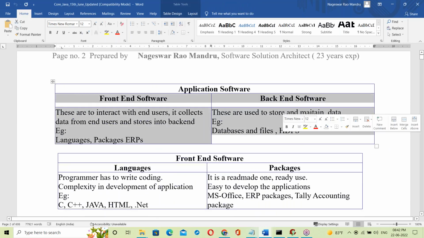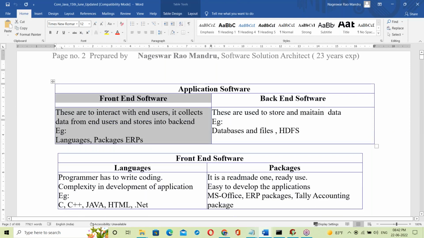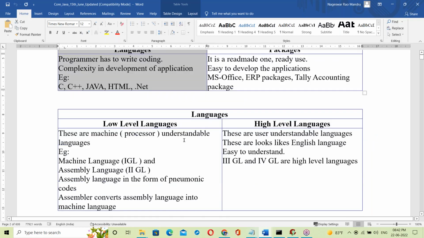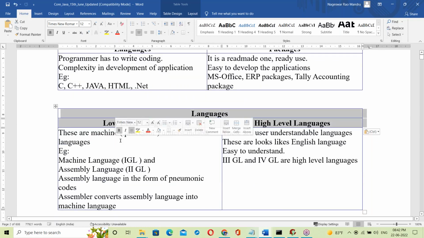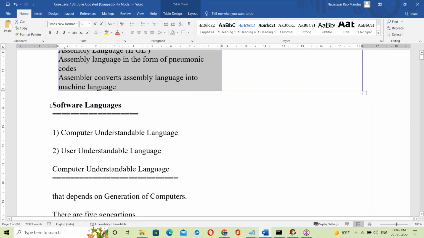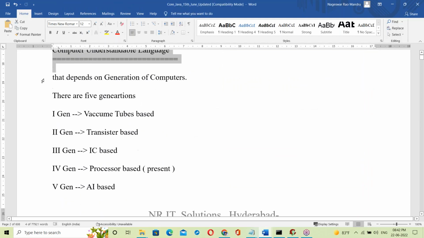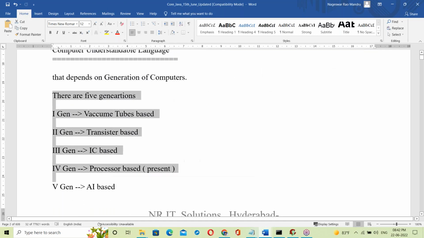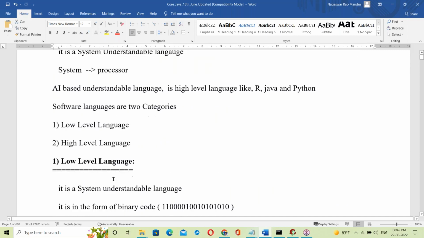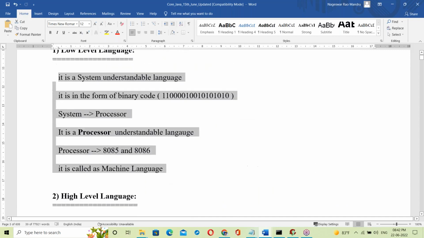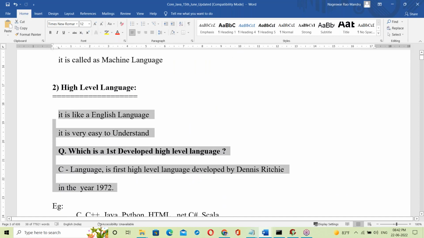In front end and back end, Java comes on the front end. Now, front end: language and packages. Java is a language. So moving to language, see low level language and high level language. Software languages and what is computer understandable depends on the generation of computers. There are 5 generations. Next, low level languages and high level languages are explained very clearly.